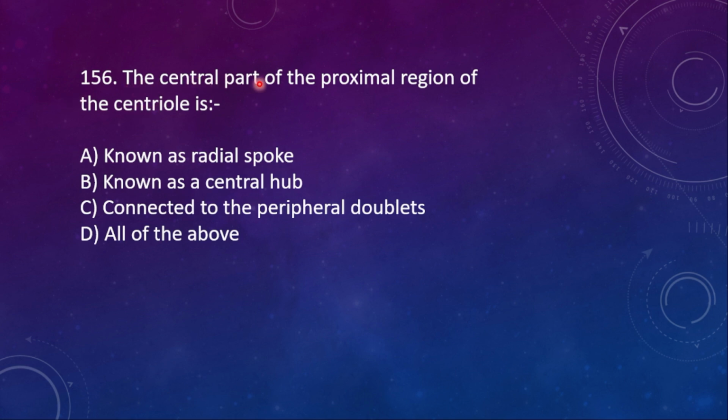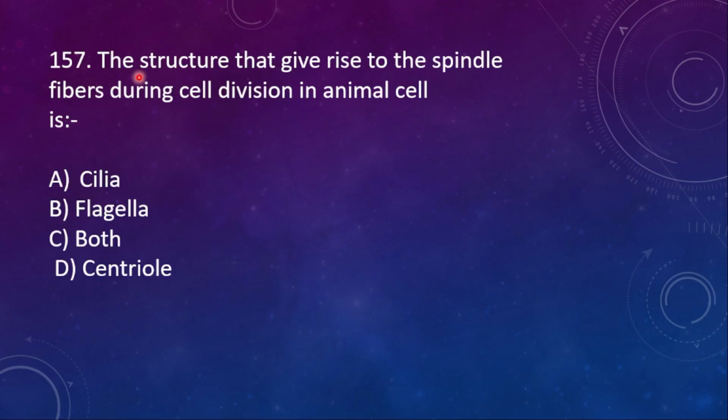156. The central part of the proximal region of the centriole is: A, known as radial spoke; B, known as central hub; C, connected to the peripheral doublets; D, all of the above. Here the right option is B, known as central hub. 157. The structure that gives rise to the spindle fibers during cell division in animal cells is: A, cilia; B, flagella; C, both; D, centriole. Centriole is the right option.